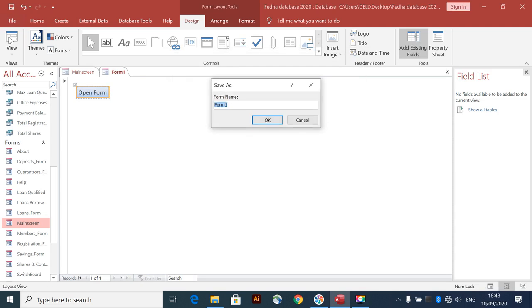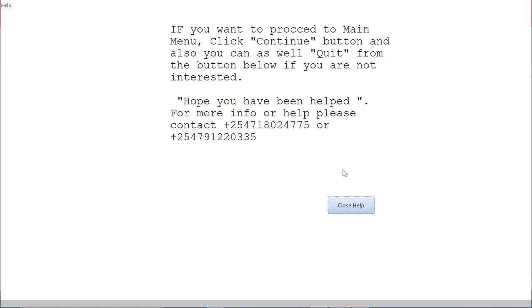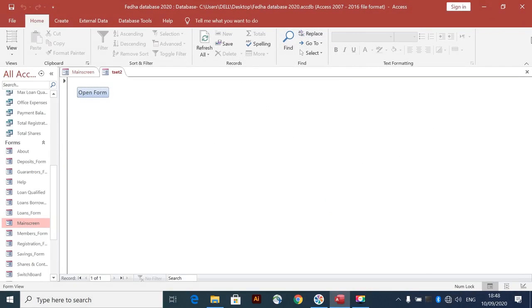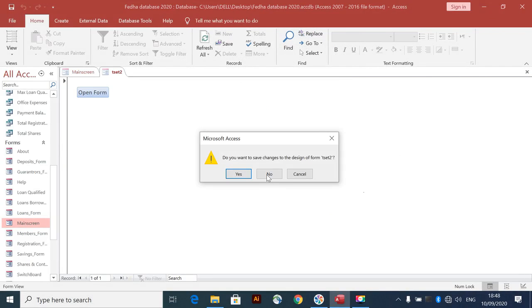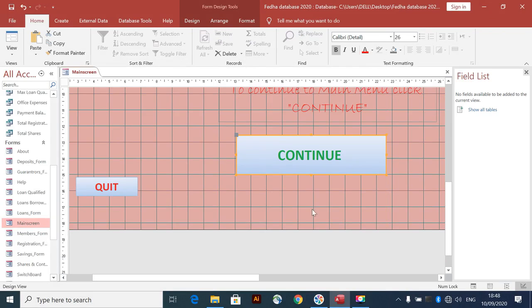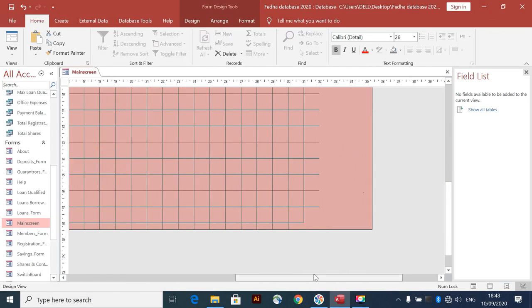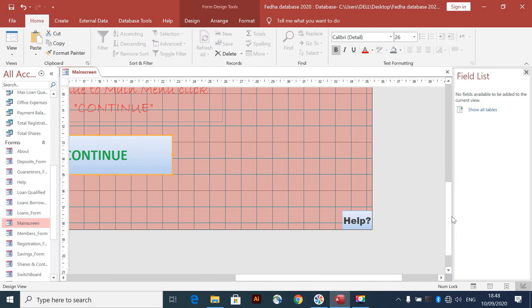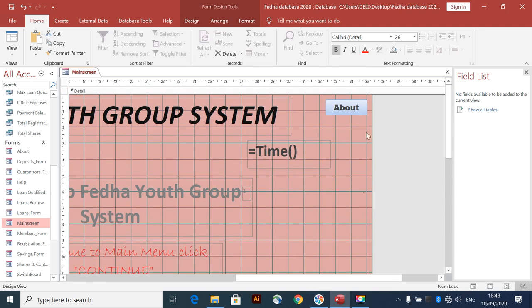So let us test it. Save it first. Save it, test 2. Let us view it. Test it works very well. Okay, let us close that. Okay, all those are buttons. Even this is a button, is about button.